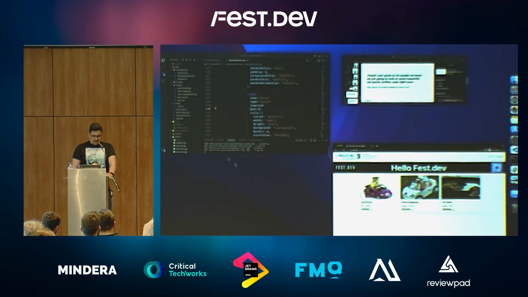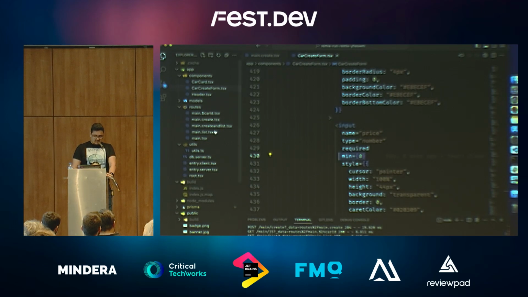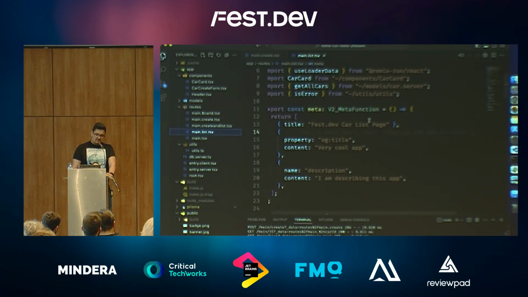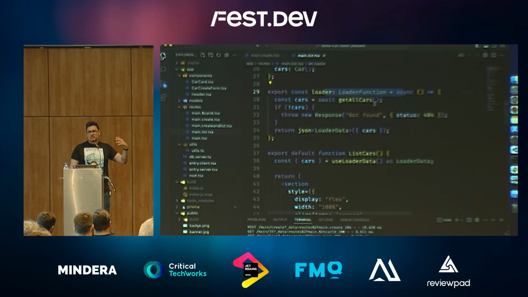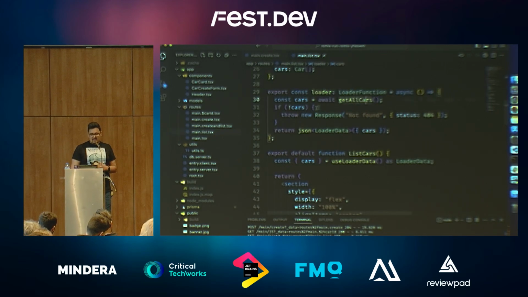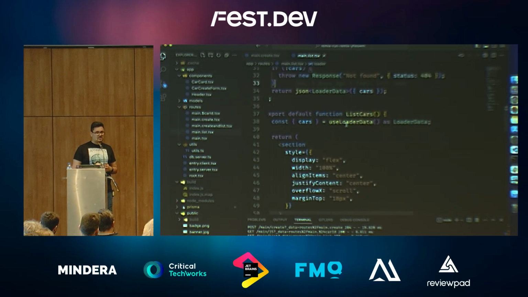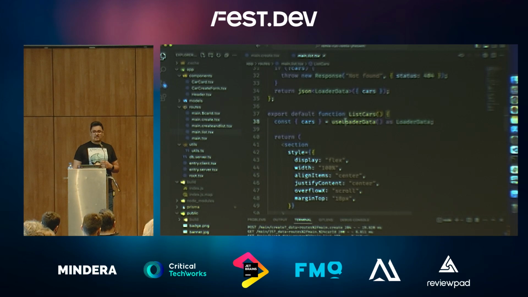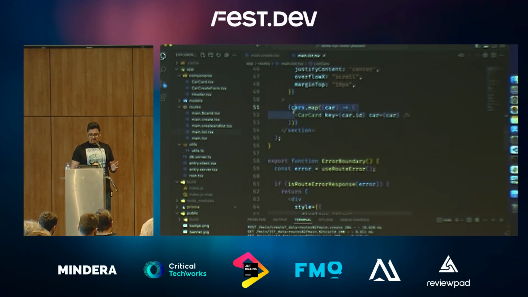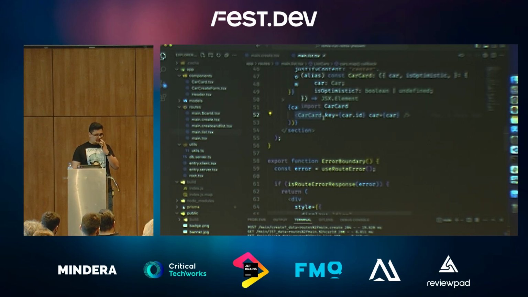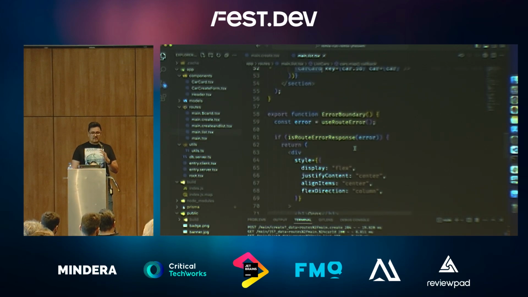Let's go to our lists now. So first things first here, we also have the meta information. We have our loader. This loader is responsible for going into our database and getting that data, and if there was an error, we throw a response with a 404. If we got the data, we return it, so that inside of our function, in our list cars component, we can use the useLoaderData hook to get that data, and then map over it and render it on the page. Another thing that we have here is error boundaries.